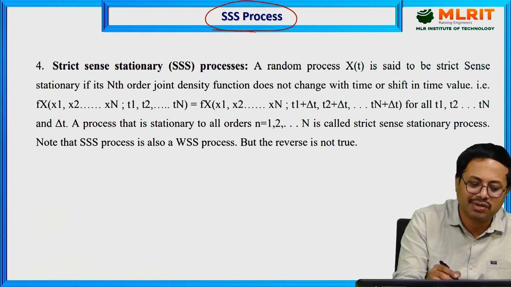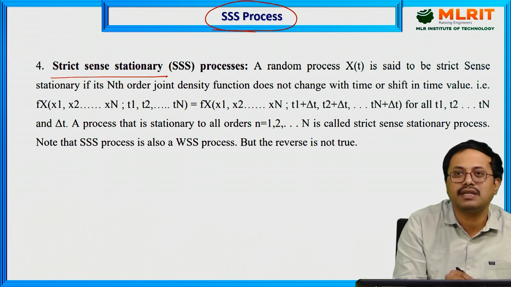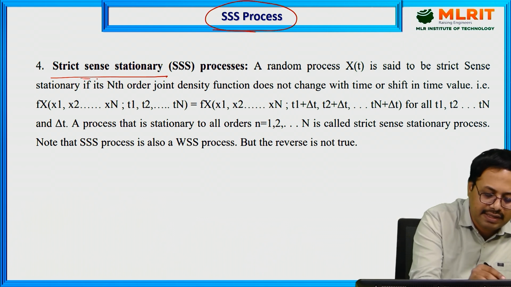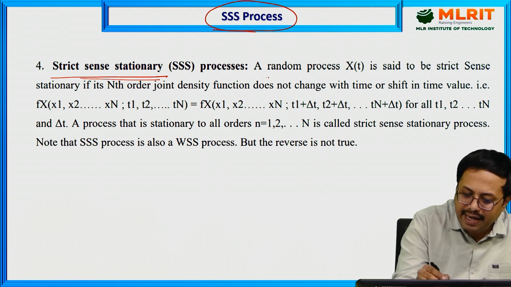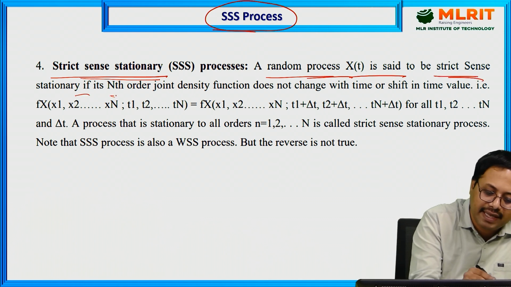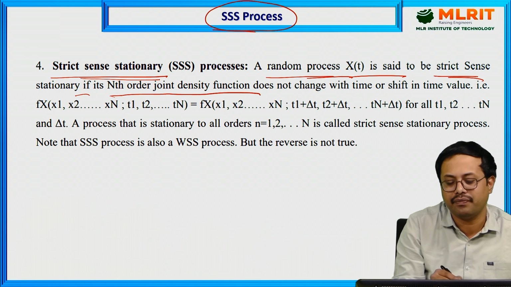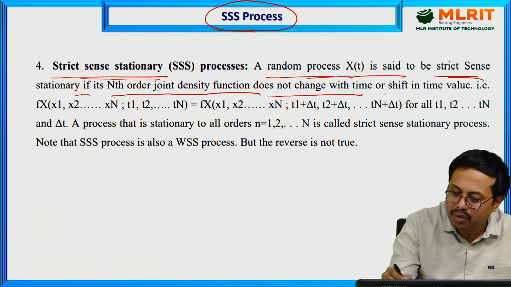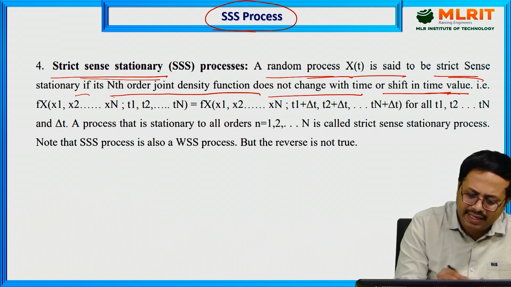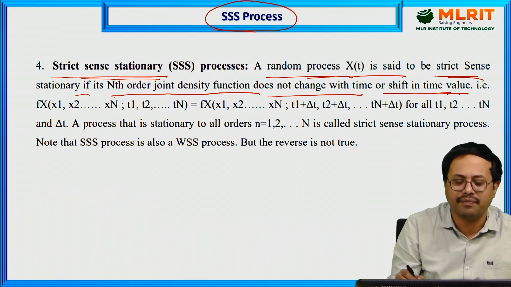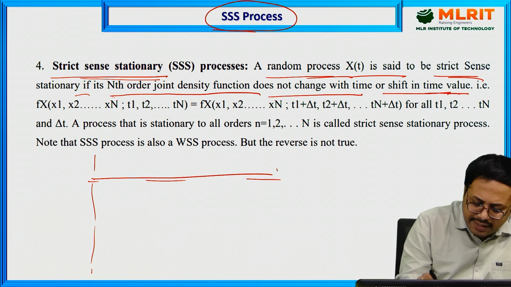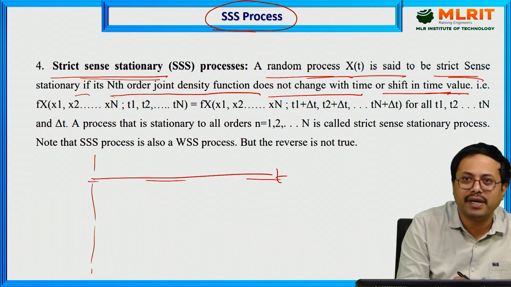Now next, we are going to discuss SSS process, which is called strict sense stationary process. A random process x of t is said to be strict sense stationary if its nth order joint density function does not change with time or shift in time value. For example, consider noise occurring in a particular wireless channel.